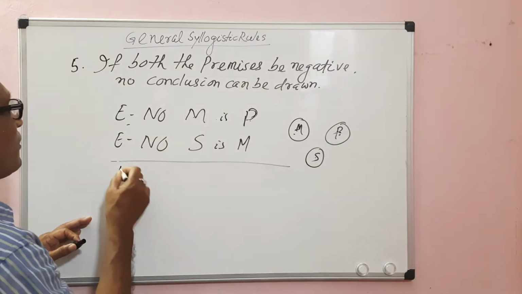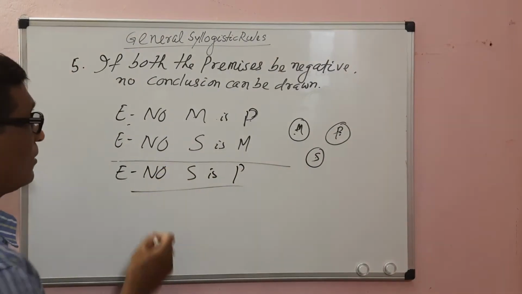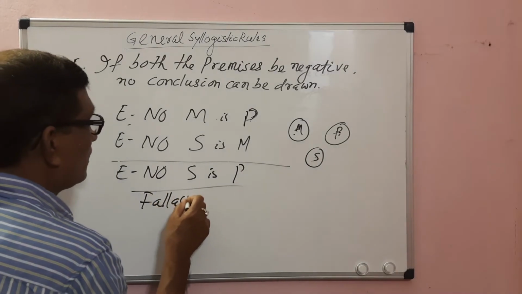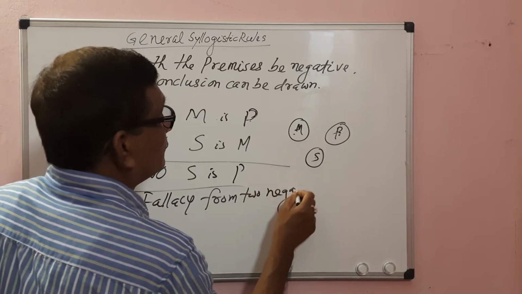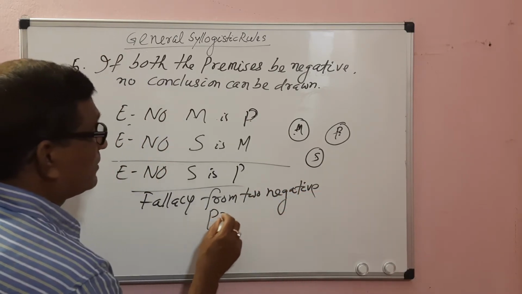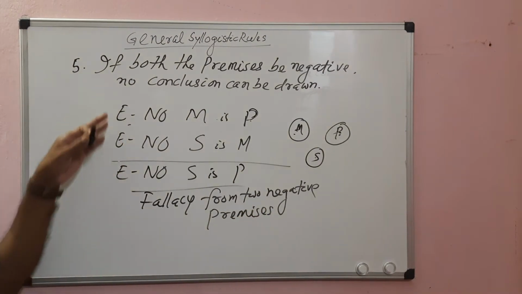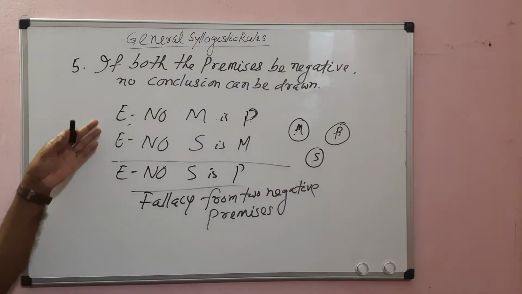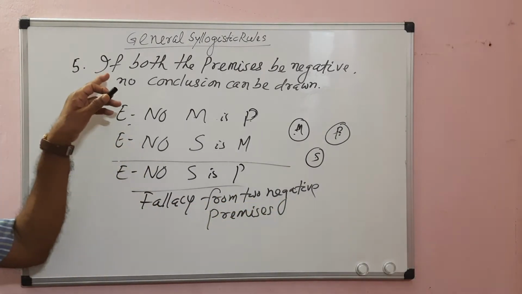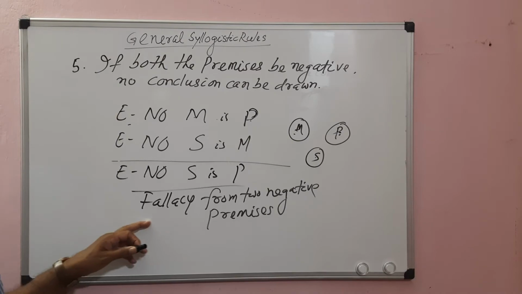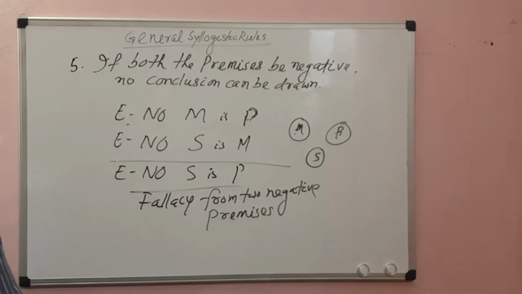Even if we deduce a negative conclusion like this, no S is P, this is a fallacy. This is called the fallacy from two negative premises. Here both premises are negative, so no conclusion can be drawn, but in spite of that we are deducing a negative conclusion. Therefore this is the fallacy from two negative premises. In violation of rule 5, we commit the fallacy from two negative premises. Then we will go for the next rule, rule 6.